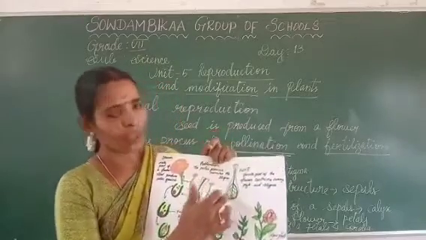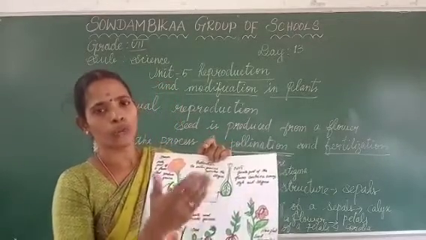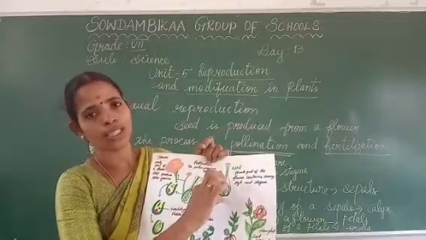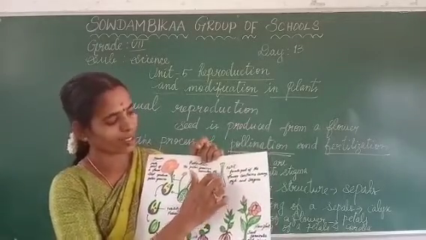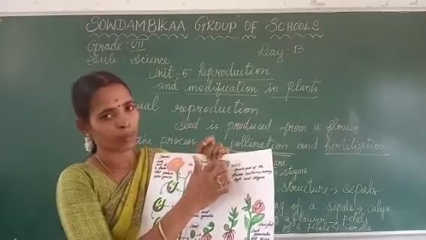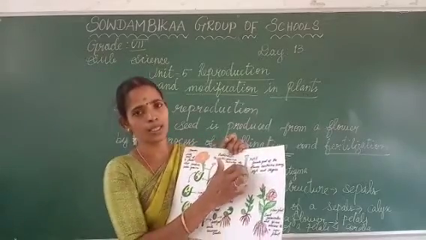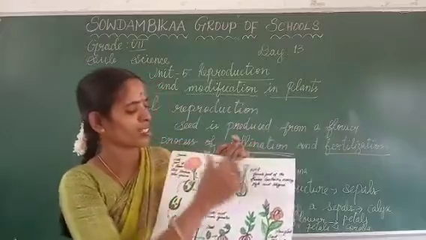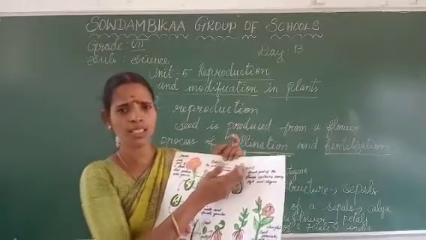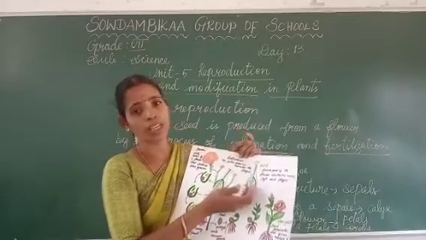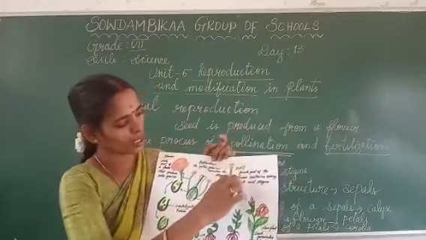So the ovary is converted into a fruit, and inside, the ovule is converted into seeds. Here the tip of the style, the female part, is the stigma. The pollen grains are going to be attracted to the stigma only. It is the female reproductive part. The whole part is the pistil.